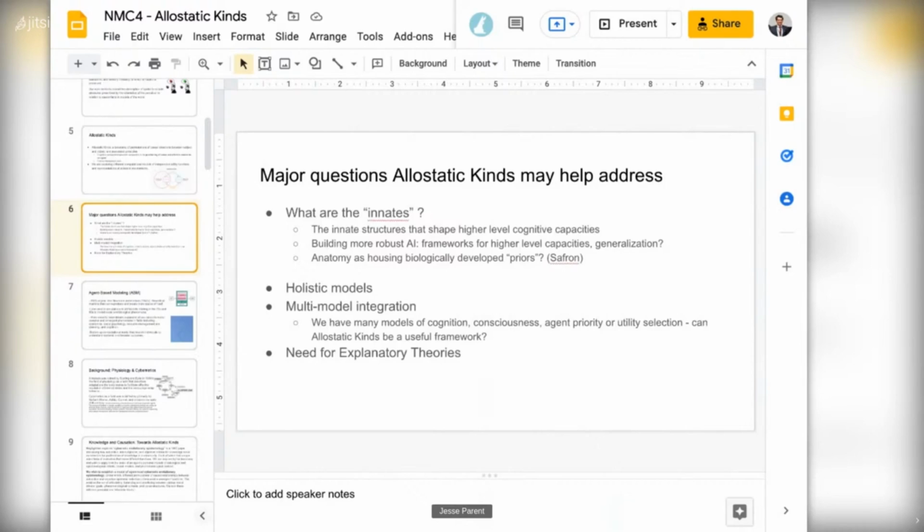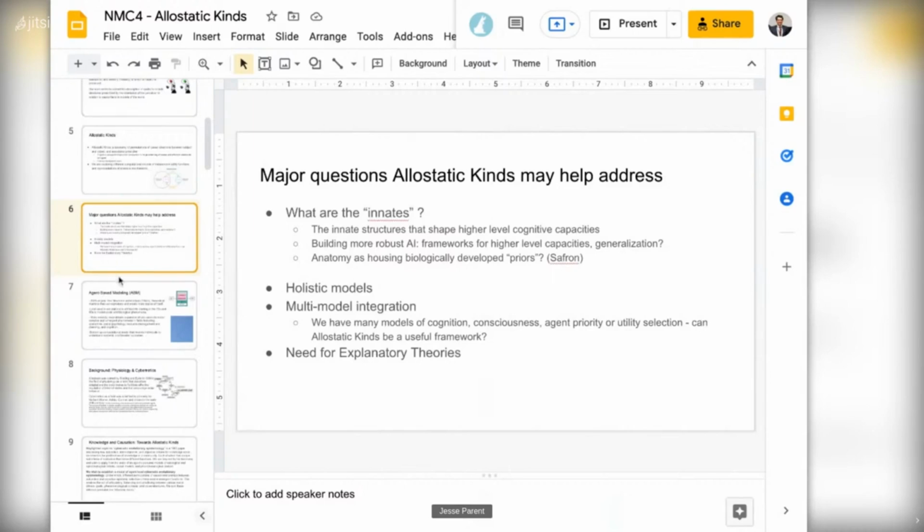Also, holistic models and multimodal integration, as in many models of cognition or consciousness or agent utility. Can allostatic kinds be a useful framework for exploring these or integrating them, perhaps, or for navigating that whole arena? And also, there's maybe a need for explanatory or causal theories, and to take some risks and try to put something together and see if we can have some more explanatory power, and maybe we can help with that too.